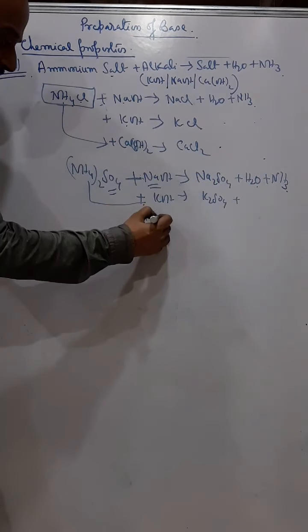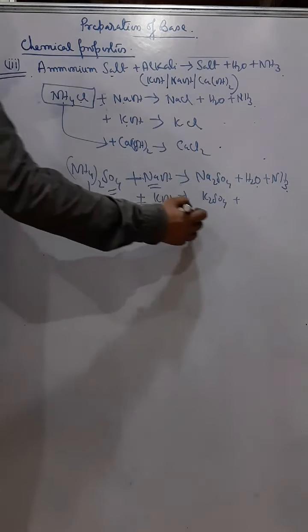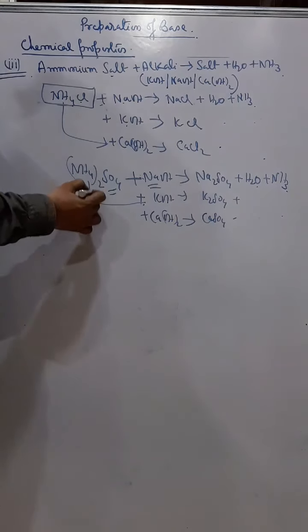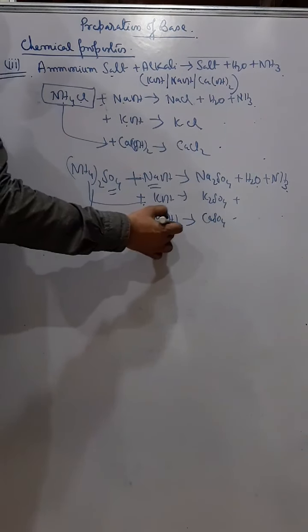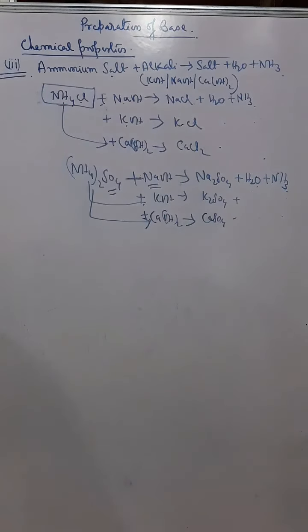And similarly, if I take calcium hydroxide, so what will I get here? Calcium sulfate plus water and ammonia. So ammonium sulfate plus calcium hydroxide will give you calcium sulfate plus water plus ammonia. Okay.